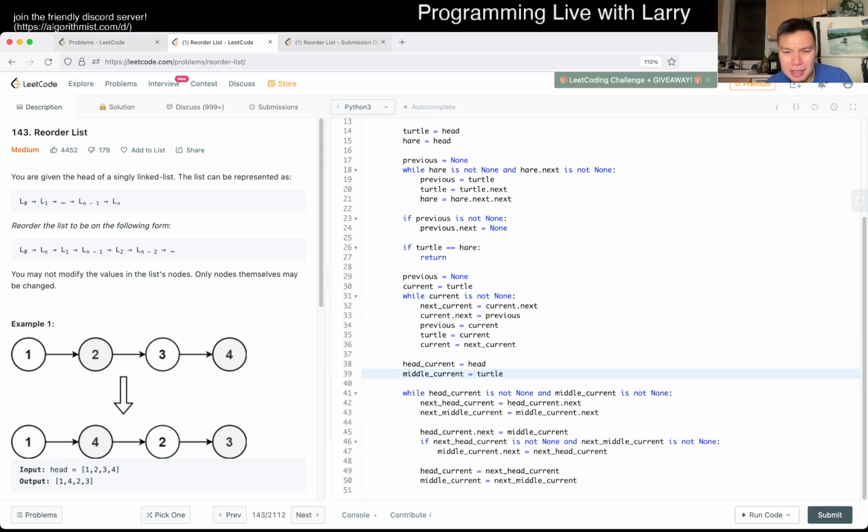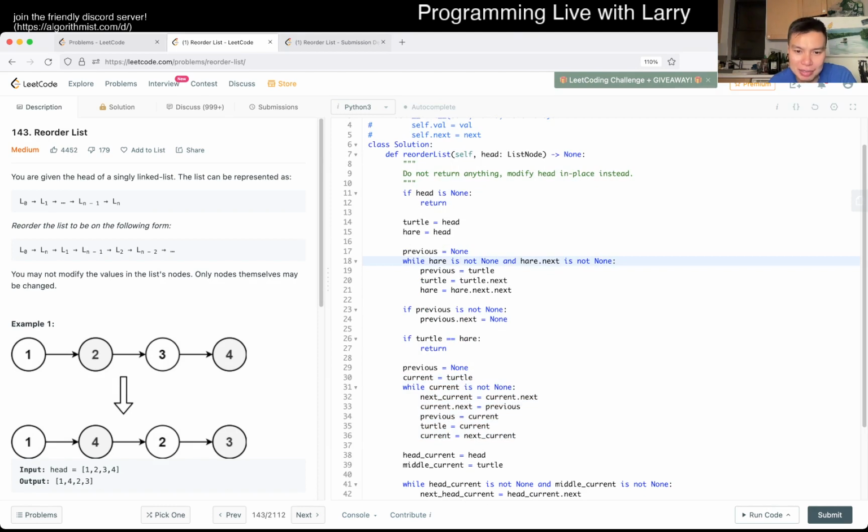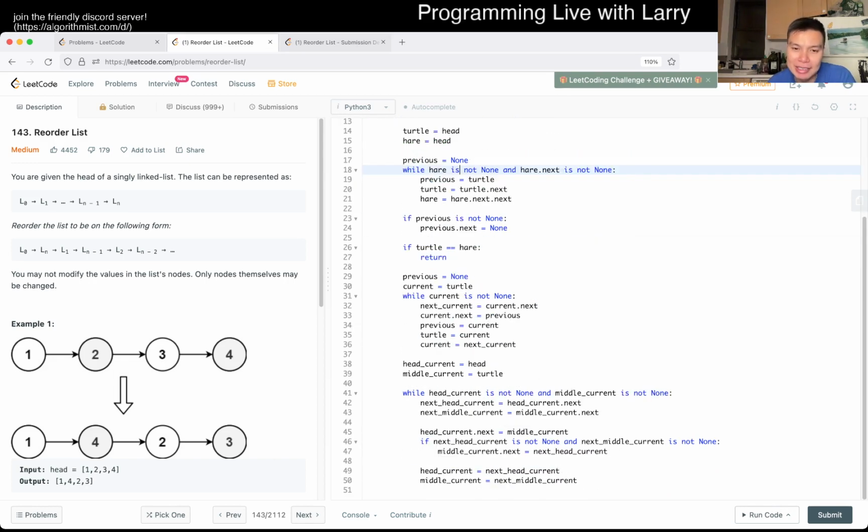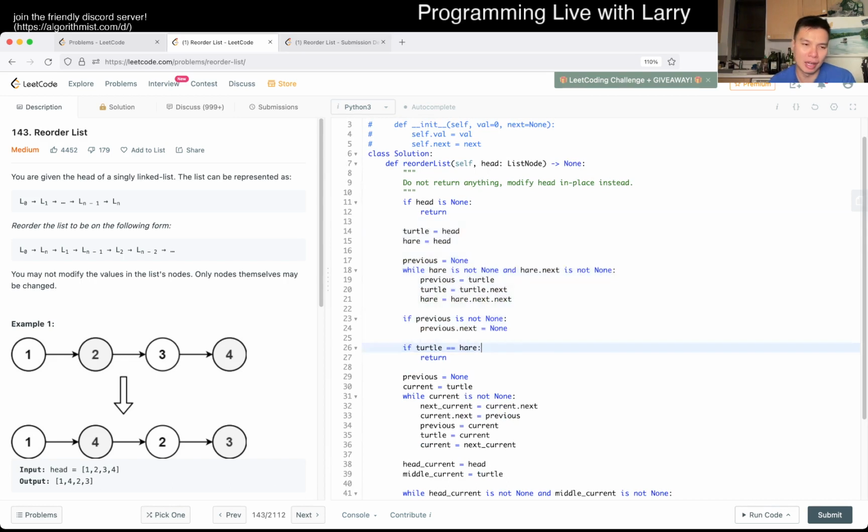Oh, I see what we're doing. I kind of skimmed over this part, but this is so silly. But okay, fine. Huh. I guess I didn't think about this one. So I'll go with the solution, though obviously I have this thing. And this is why sometimes we review our code, because the past Larry might be smarter than the current Larry. But basically the idea is that you find the middle by this turtle and hare algorithm,